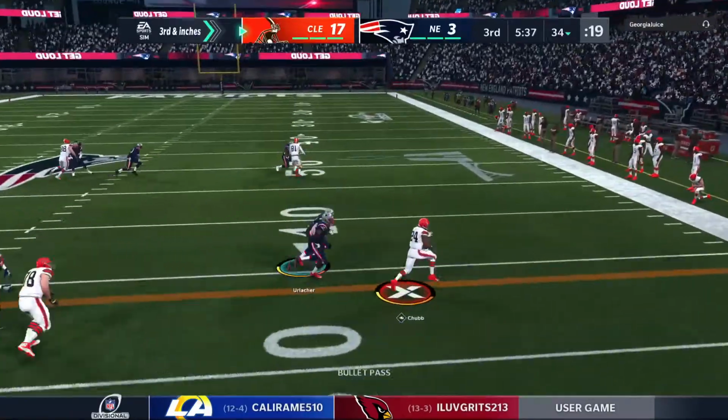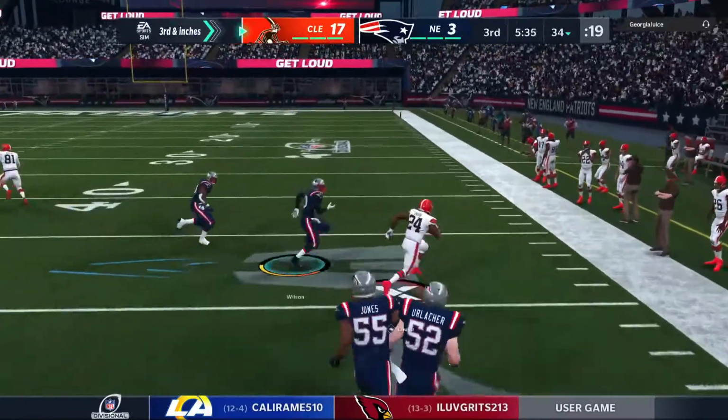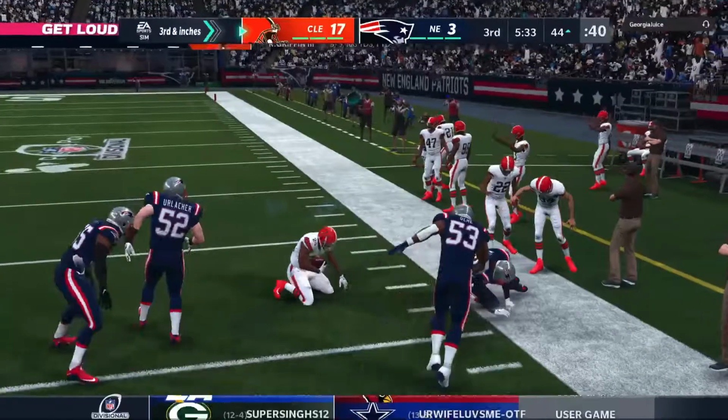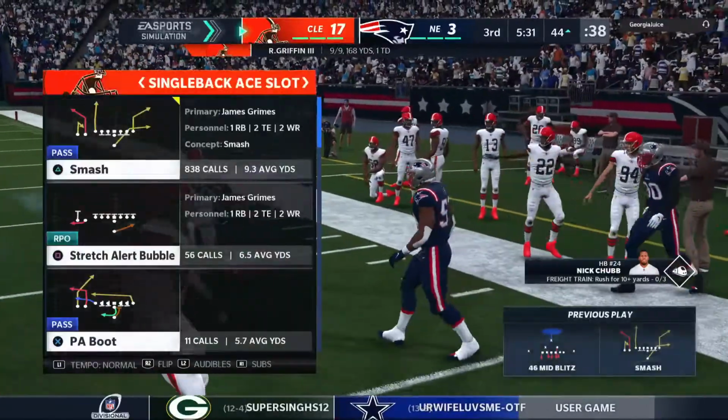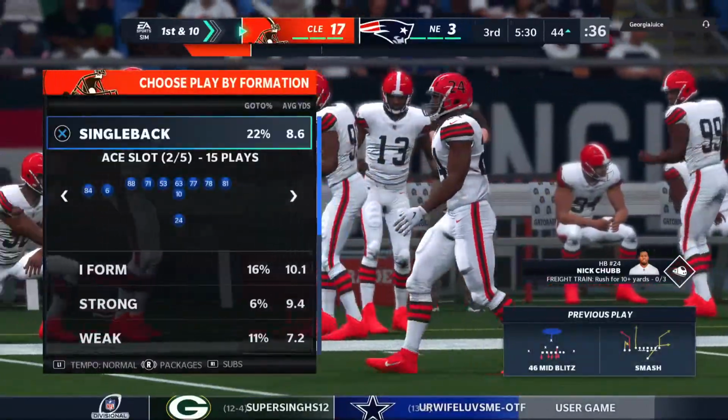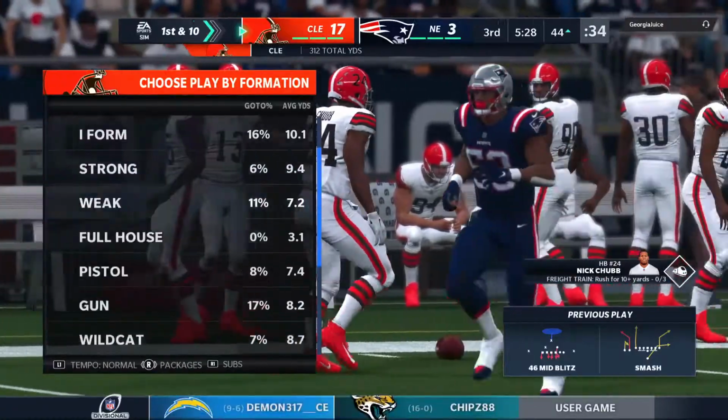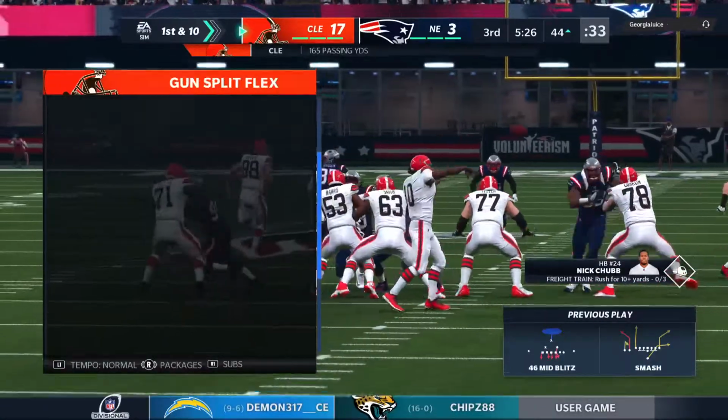On 3rd and short, they'll try and pick it up through the air. And he gets it to his running back, Nick Chubb. And he is going to have a Browns first down as they're able to get the 3rd down conversion. Give them 22 there on the 3rd down conversion.